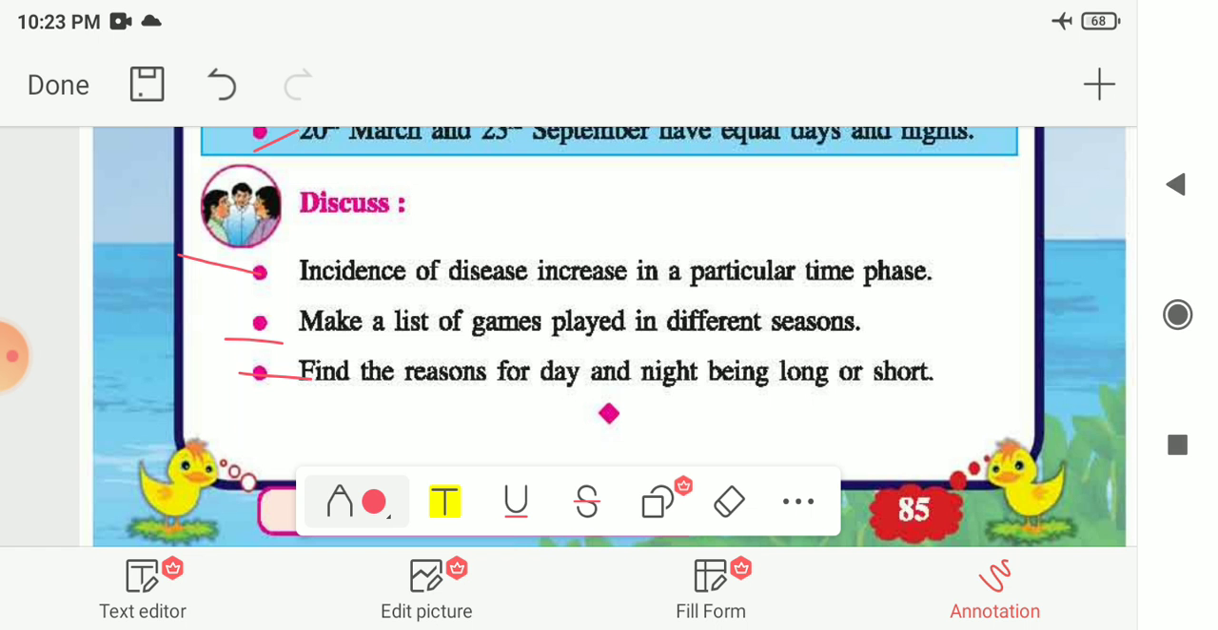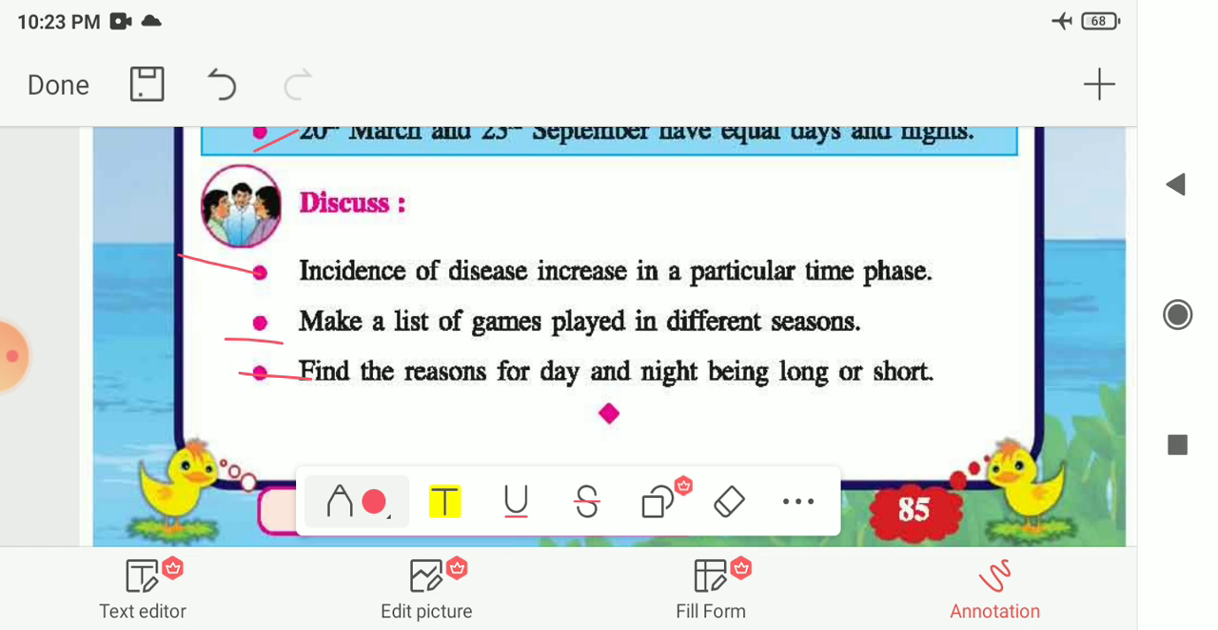Next is find the reasons for day and night being long and short. We have seen that in summer the day is long and night is short, and in winter the day is short and night is long. So what is the reason behind day and night being long or short? So you have to find the reasons.